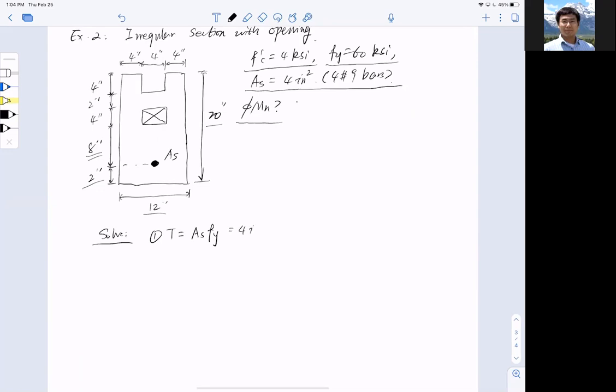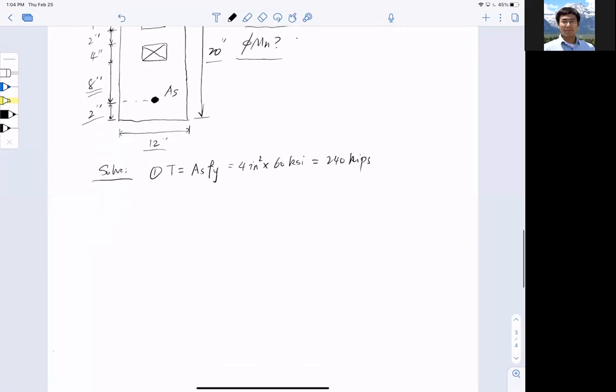So that is 4-inch squared multiplied by 60 KSI. All right, and that gives me 240 kips of total tension force, right? Total tension. All right, so now next step is we're going to balance the tension with compression. So T equal to compression C, and this gives us As Fy equal to 0.85 f'c